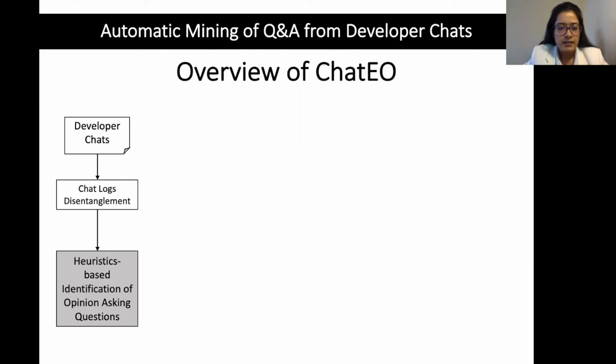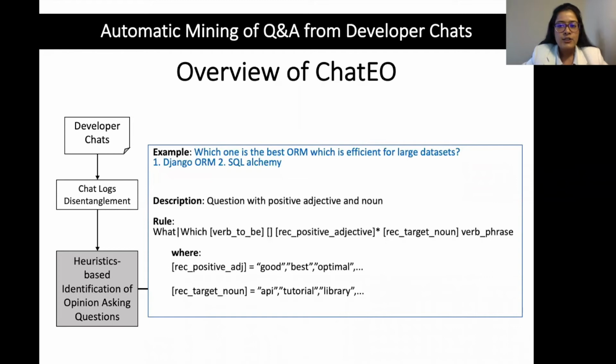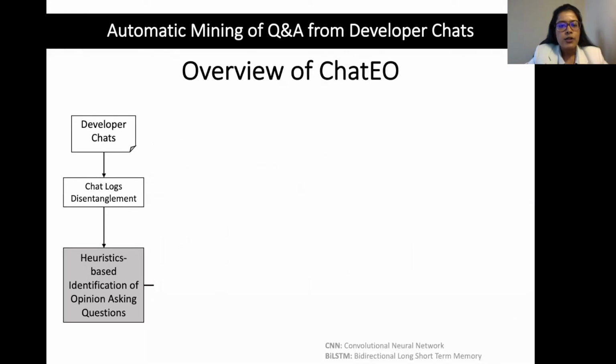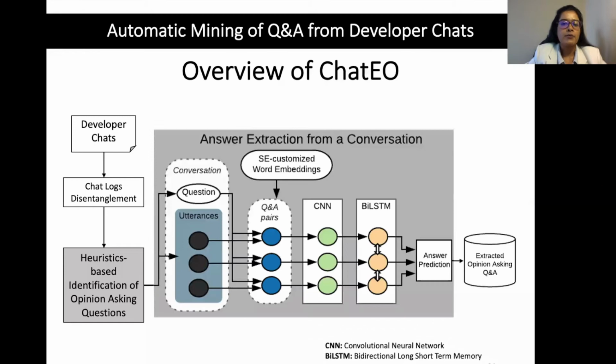Let's see an example here. This is the same question that we saw on the last slide, and here I show you the heuristics that we used to automatically identify this question. Basically all our heuristics are a combination of part-of-speech tags and a set of keywords. I will move on to the next part of ChatIO, which is the answer extraction part.